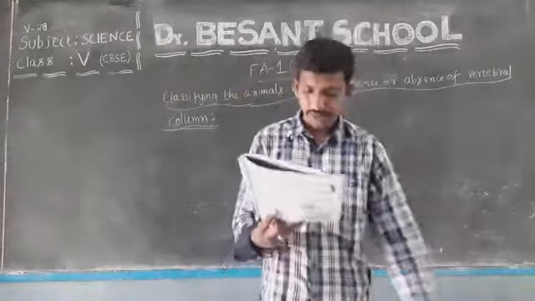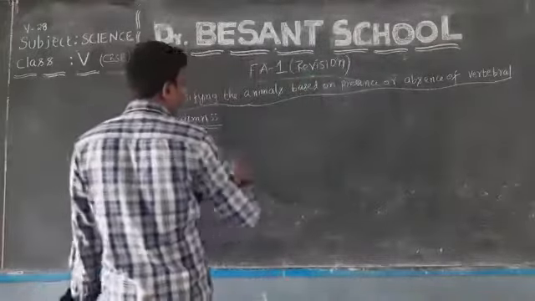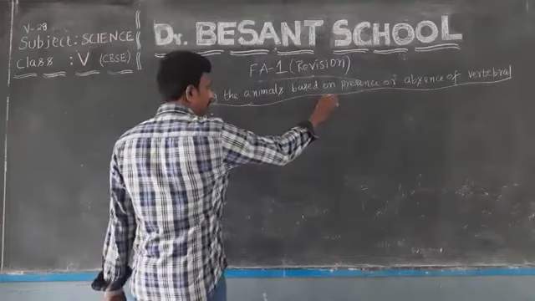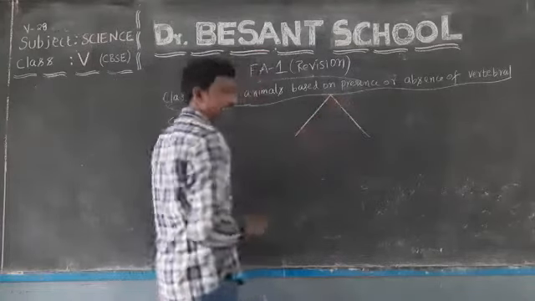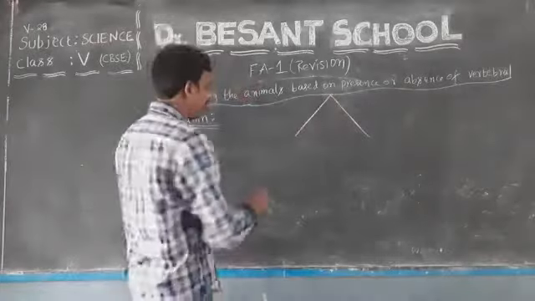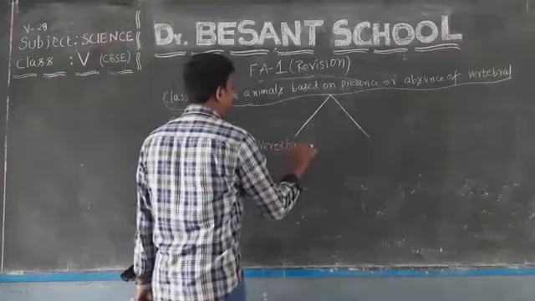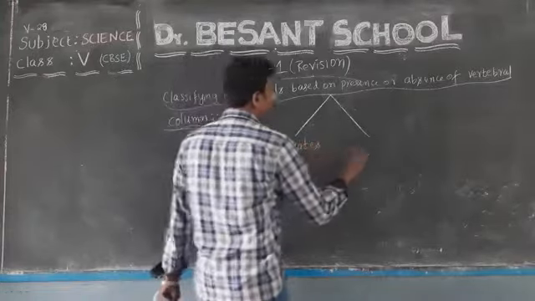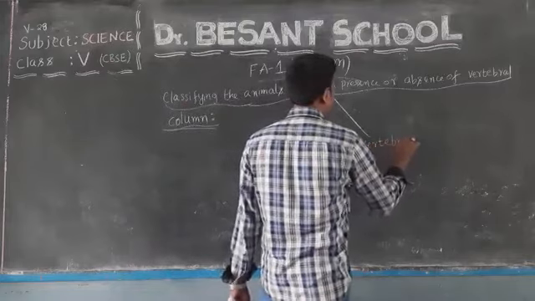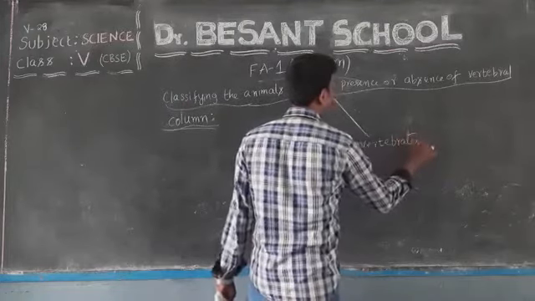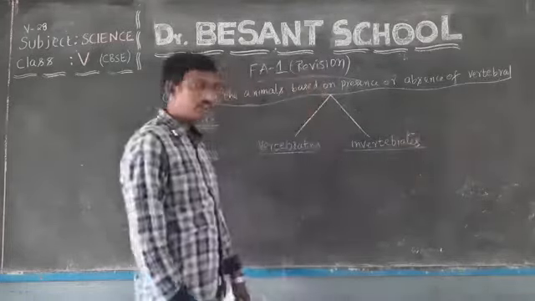Okay. Now, here, first classification, presence or absence of vertebral column. These animals are primarily classified into two types. What are they? One, vertebrates. Two, invertebrates. So who are called vertebrates and who are called invertebrates?